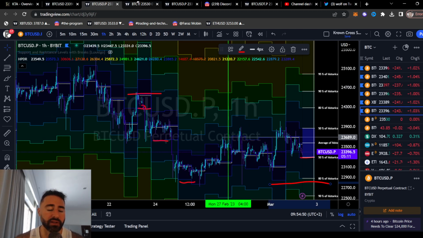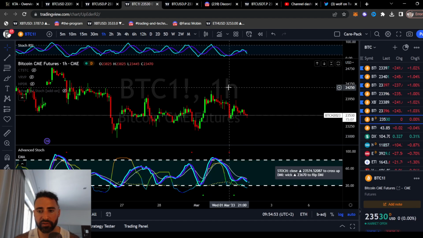If that were to happen, we can go and reference stochastic momentum to get a bias on where the pivots are currently at.